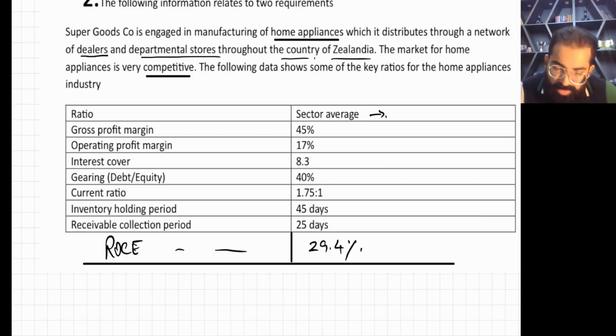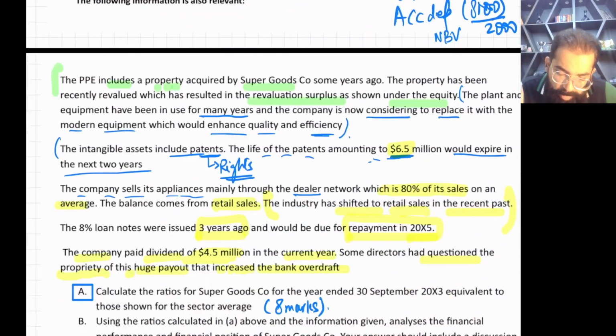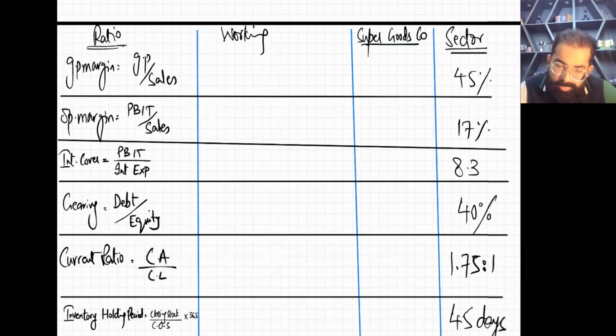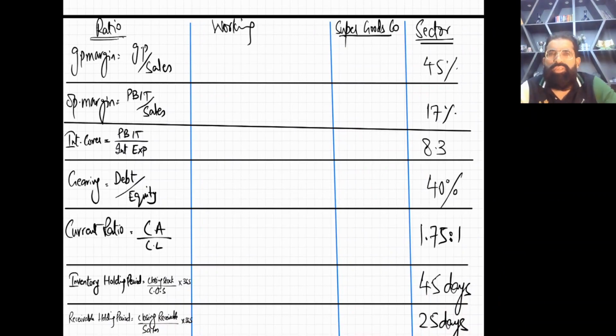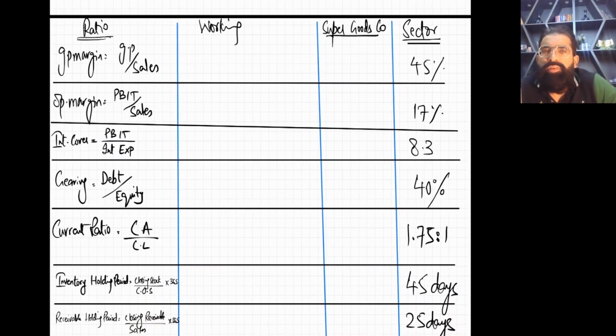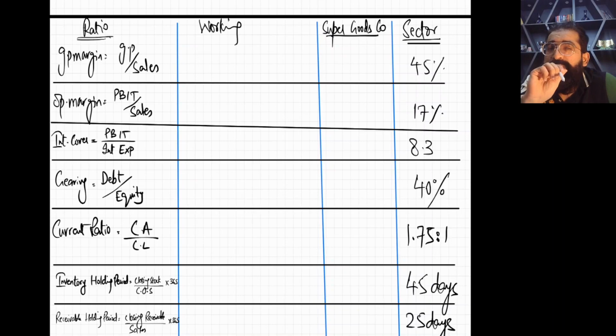Okay, so now I am doing requirement number A. Just to save time, many things I have already written. First of all, I have written the names of the ratios and the formulas of those ratios. Even you all know the formulas, so the formula is not a big thing at all. And in the last column, I have written the sector average.